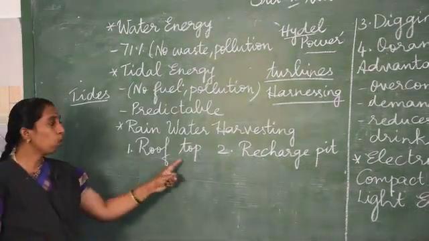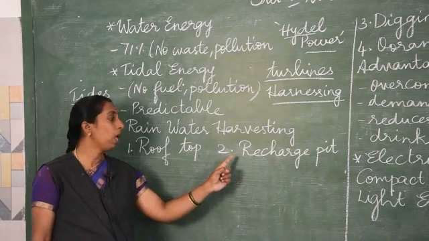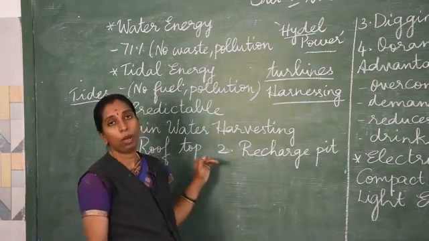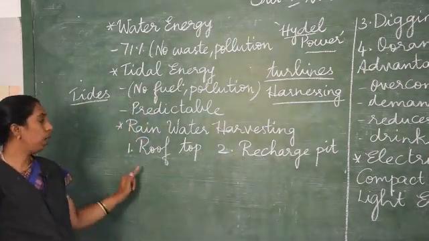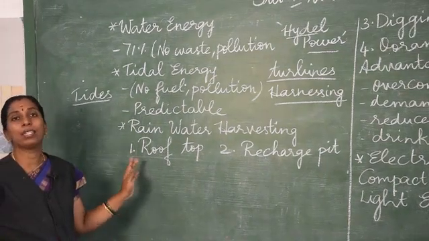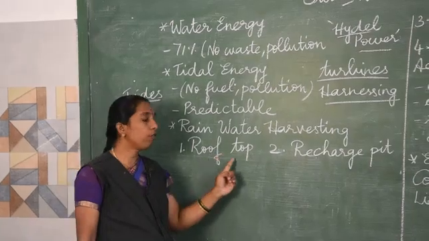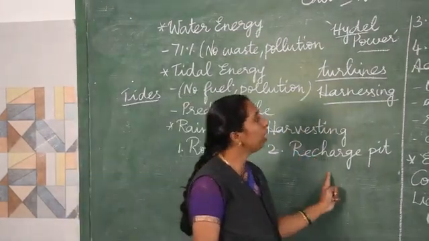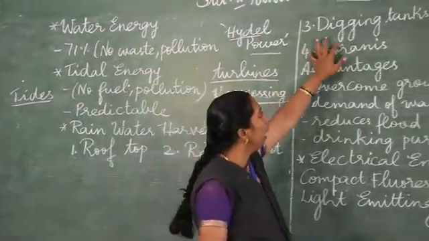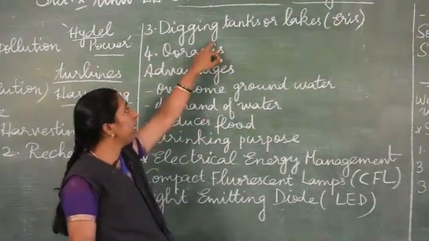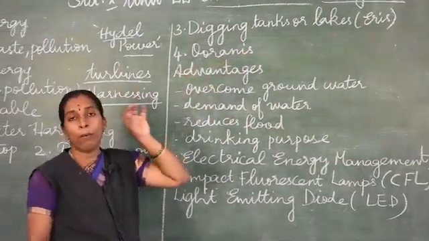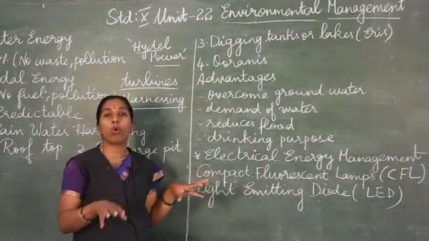I told you rooftop rainwater harvesting, recharge pit. This is a very important question. Often it will be asked for 4 marks: what are the different methods of rainwater harvesting? Rooftop rainwater harvesting, recharge pit, digging tanks or lakes. Digging tanks and Uranus is mainly followed in rural areas.